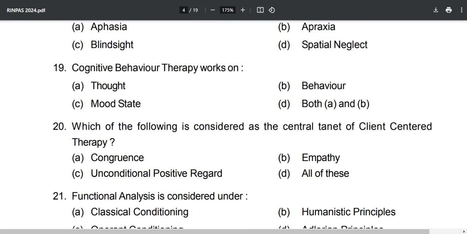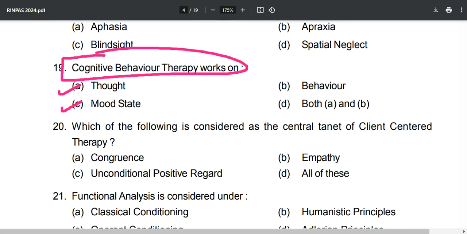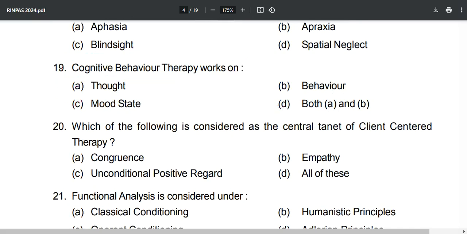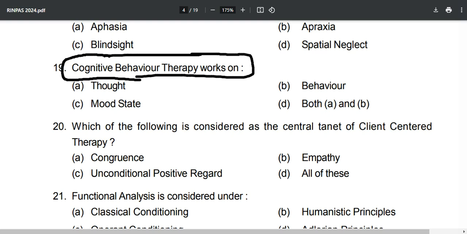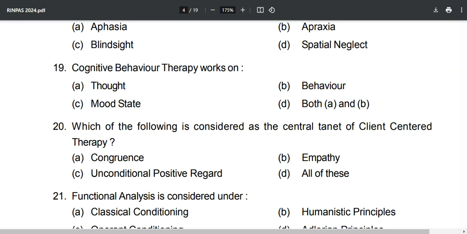Now moving forward, question number 19: CBT, cognitive behavior therapy, works on thought, mood state, behavior, or both A and B. First of all, what is CBT? Who has given this CBT? If you know, make sure that you comment down below who gave cognitive behavior therapy for the first time, or who came up with the idea of CBT. Now, what does it affect?